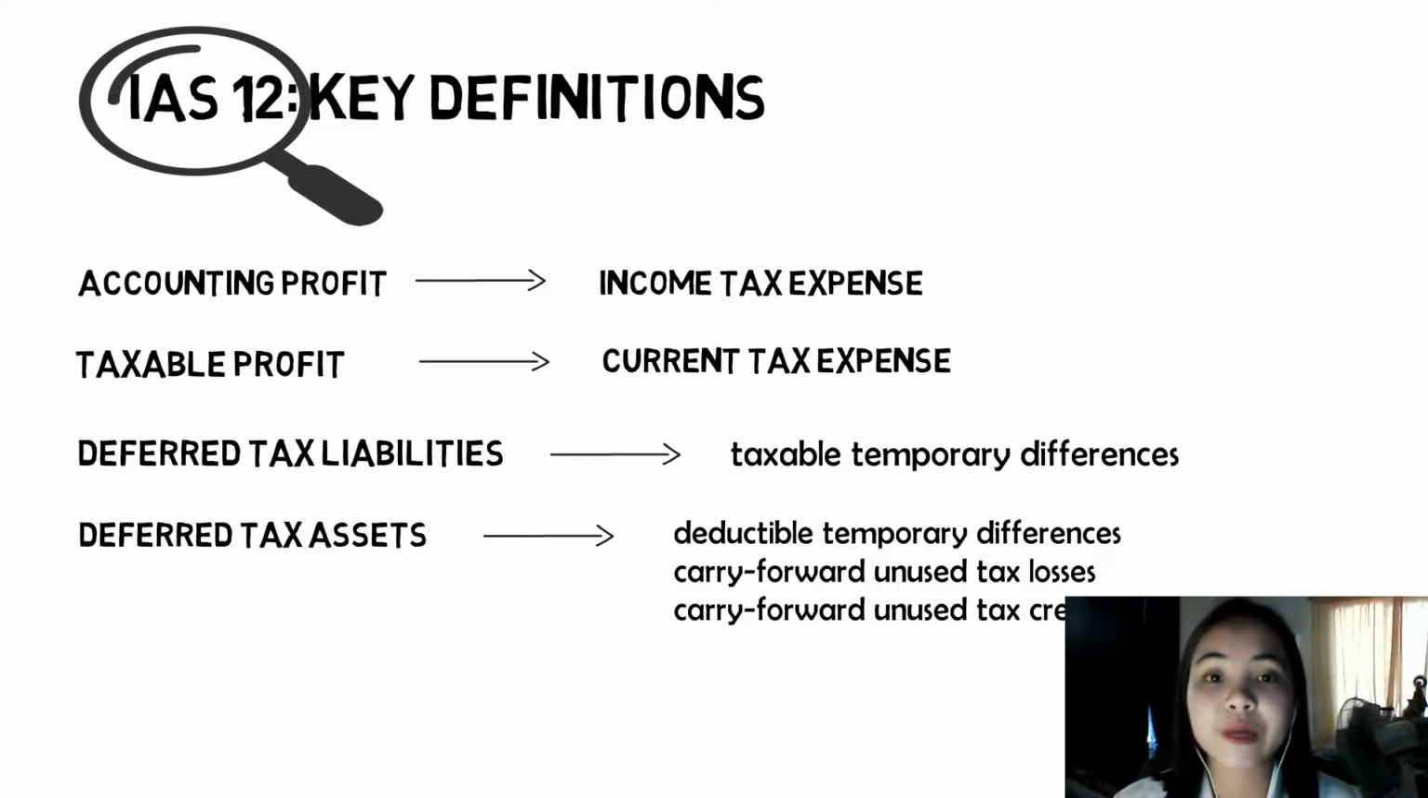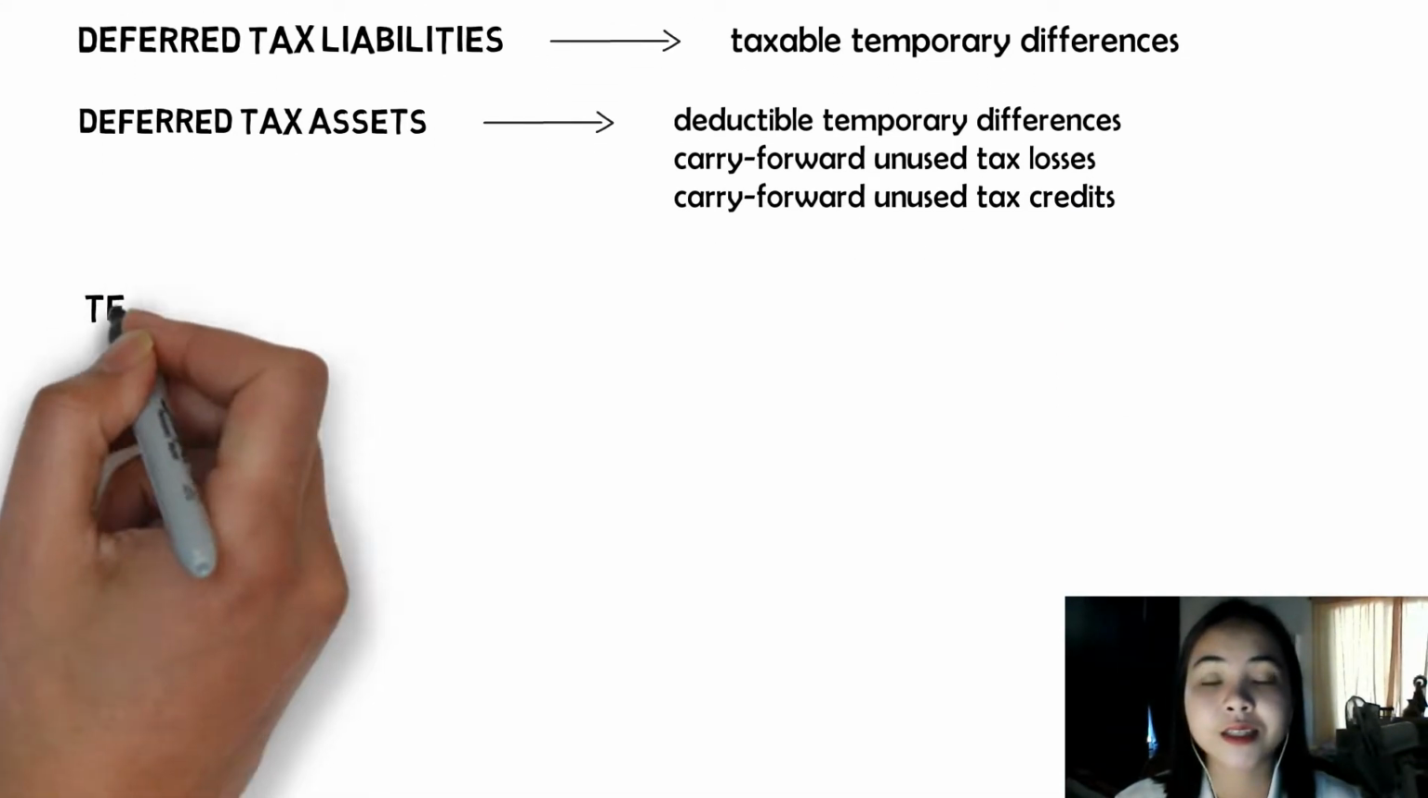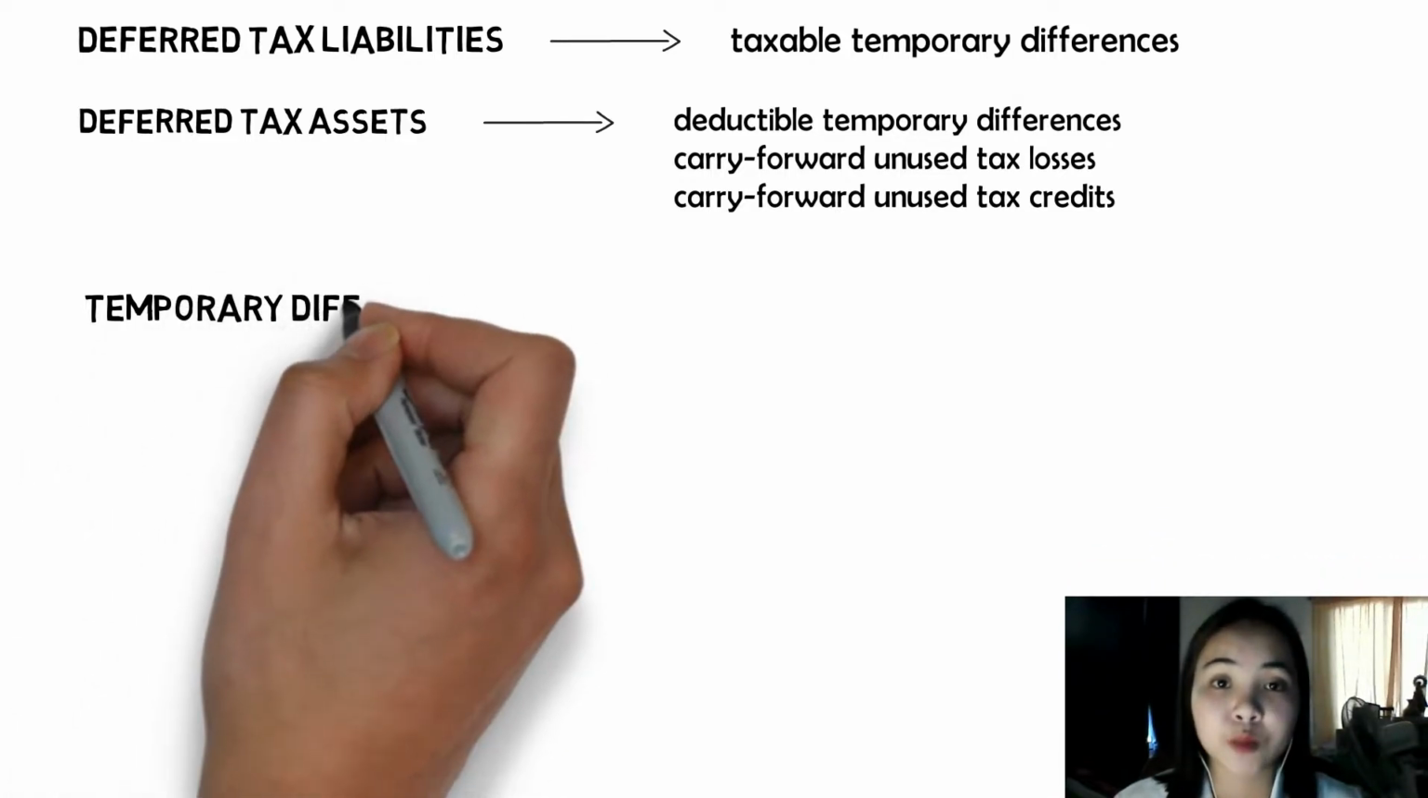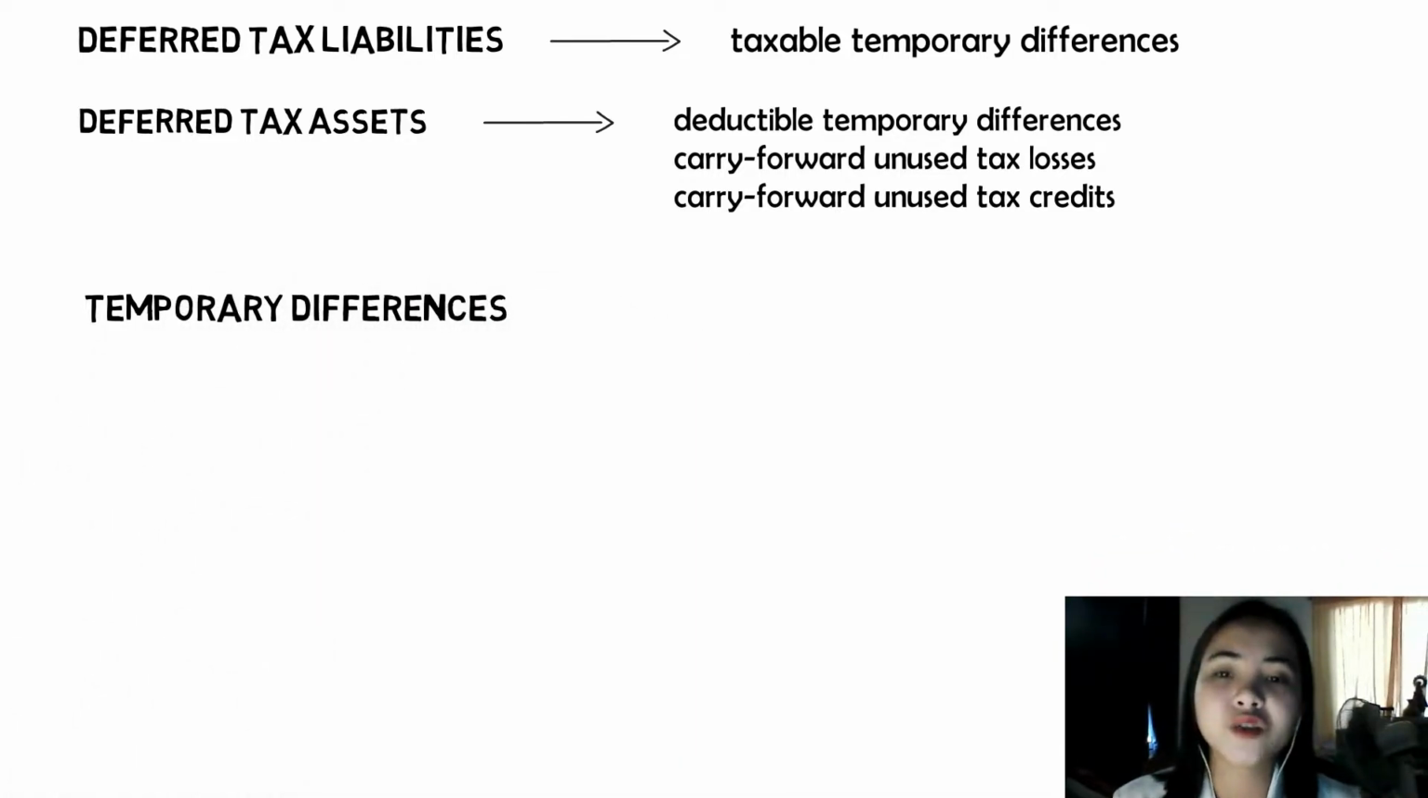Since we have already mentioned a while ago the taxable and deductible temporary differences, let us trace back where these two stem from. Because of the varying treatments of taxes by the standard as compared with the tax laws, this results in permanent and temporary differences. First, the permanent differences is when an income or expense enters into the computation of either the accounting profit or the taxable profit, but not both. And this does not have future tax consequences.